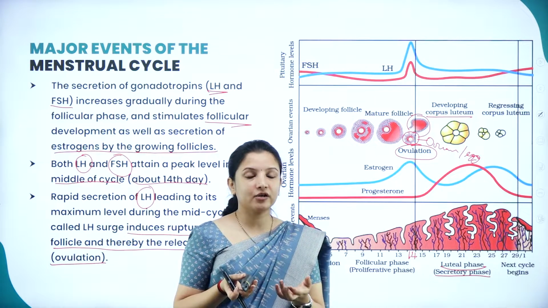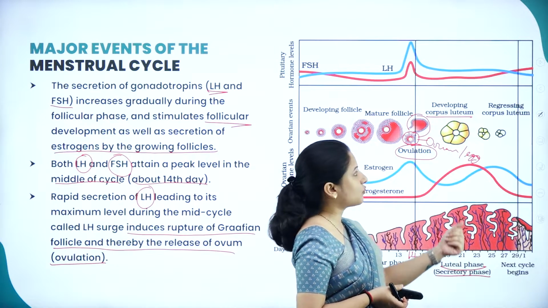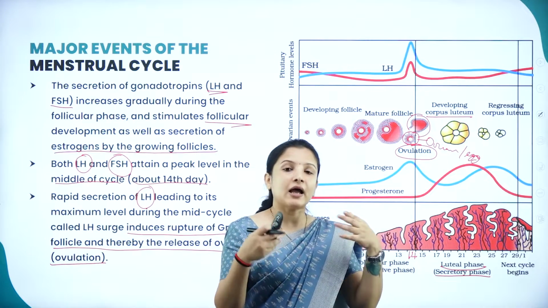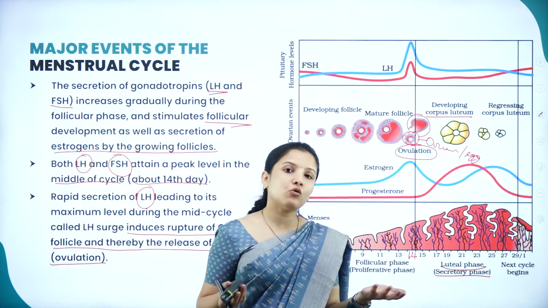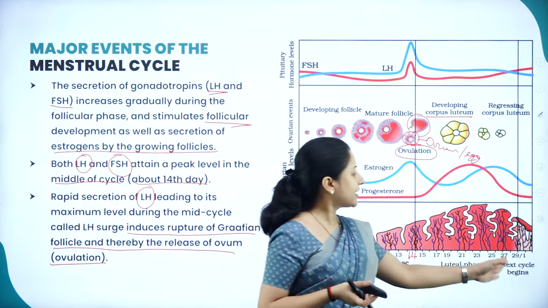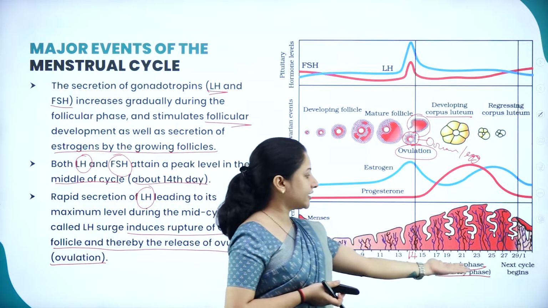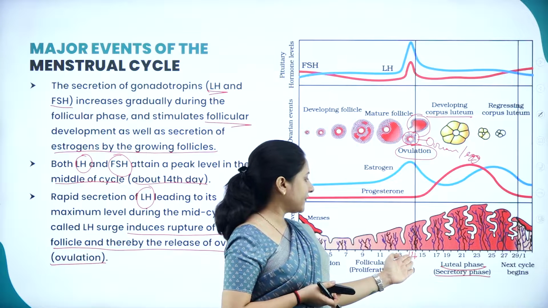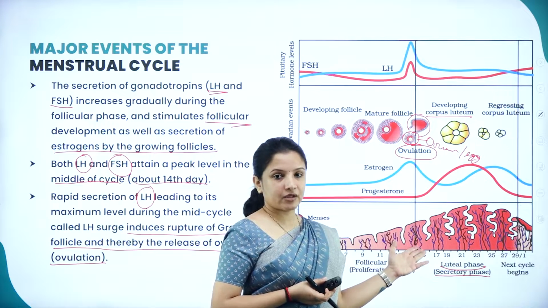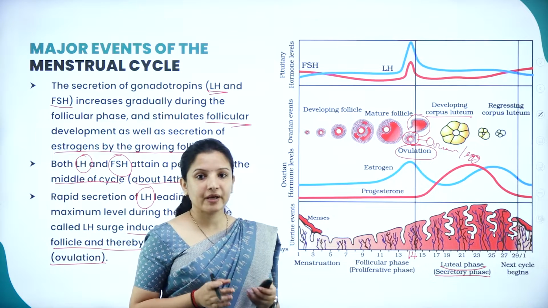If the sperm doesn't enter into the female body and there is no sperm at all, then slowly in the luteal phase, the corpus luteum will start to degenerate because it has no other function, right? And finally the ovum degenerates, and once the ovum degenerates, it will enter into the next cycle on the 28th day. So next cycle means again what will happen? Menstruation will occur, again the follicular phase will occur, the luteal phase will occur. Again in the follicular phase on the 14th day, if the sperm meets the ovum, then the pregnancy will occur and the menstruation cycle will stop. Otherwise it will continue as such. So this is what happens in the menstrual cycle.